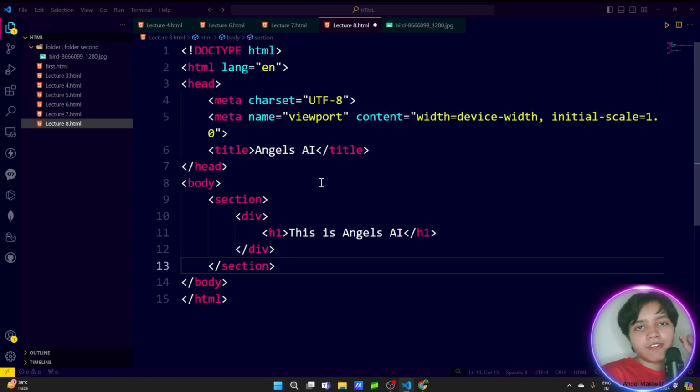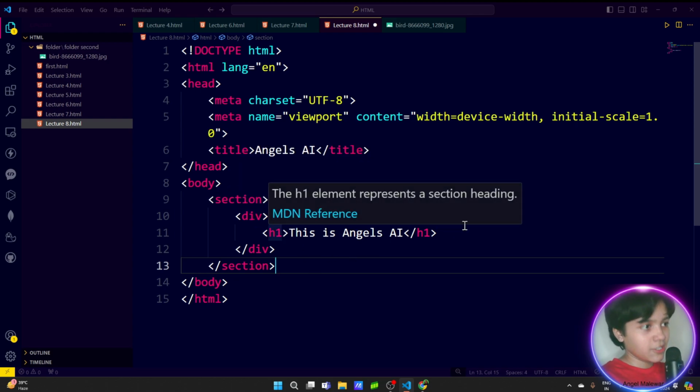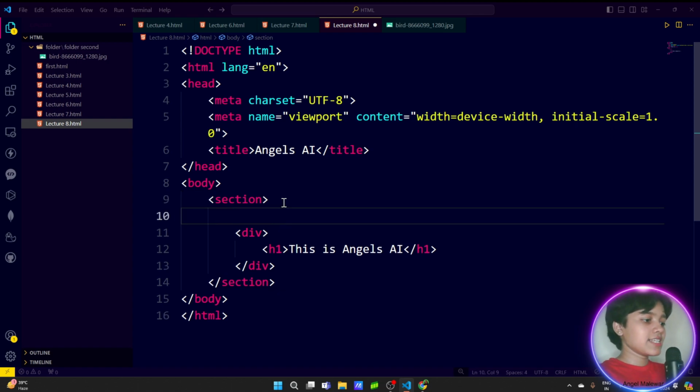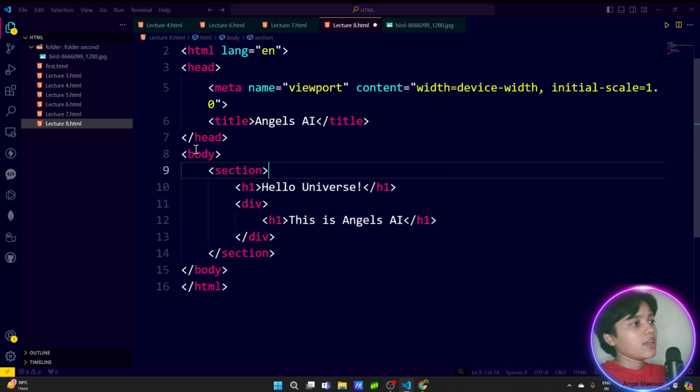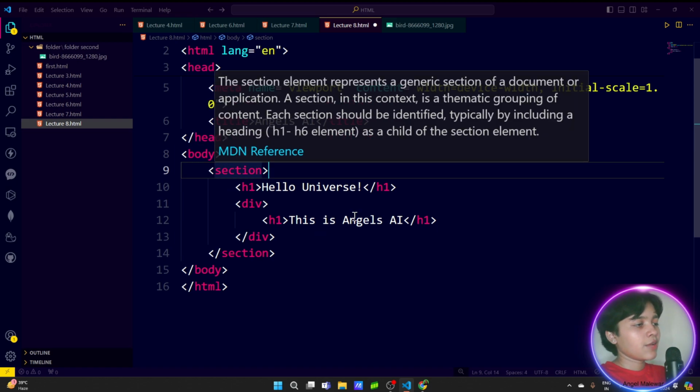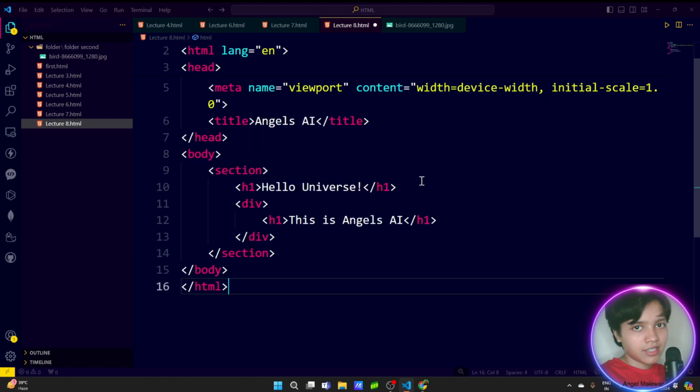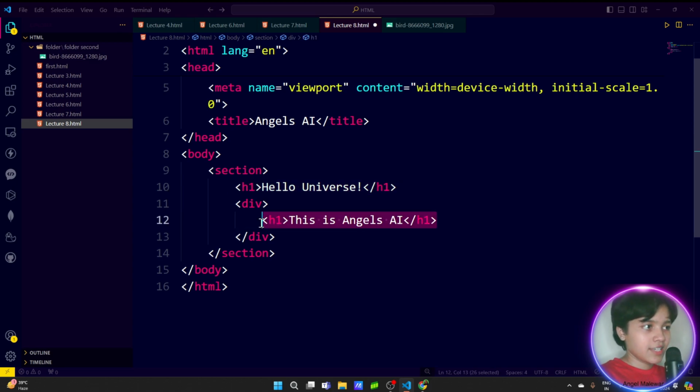For that we'll go to the style to understand it. Let's say you have a section which has a division and an h1. Inside the section, let's say you have another lecture h1 in which we have written hello universe, and I want another color for this hello universe and another color for this is Angels AI.